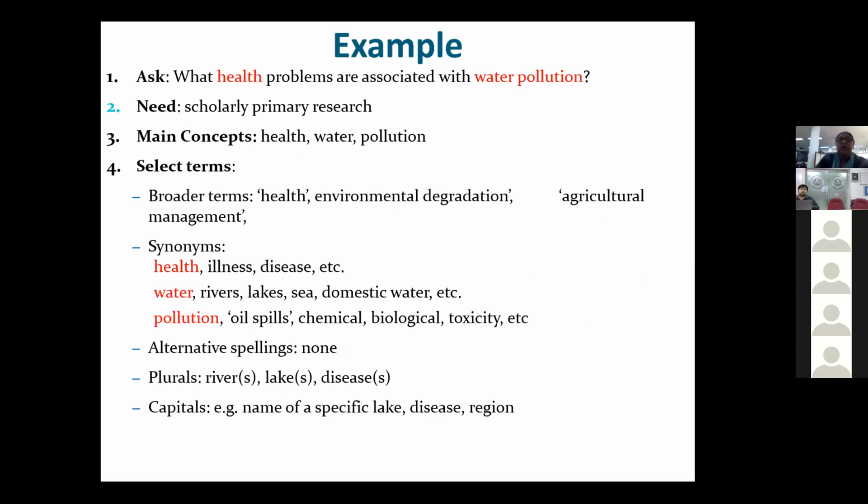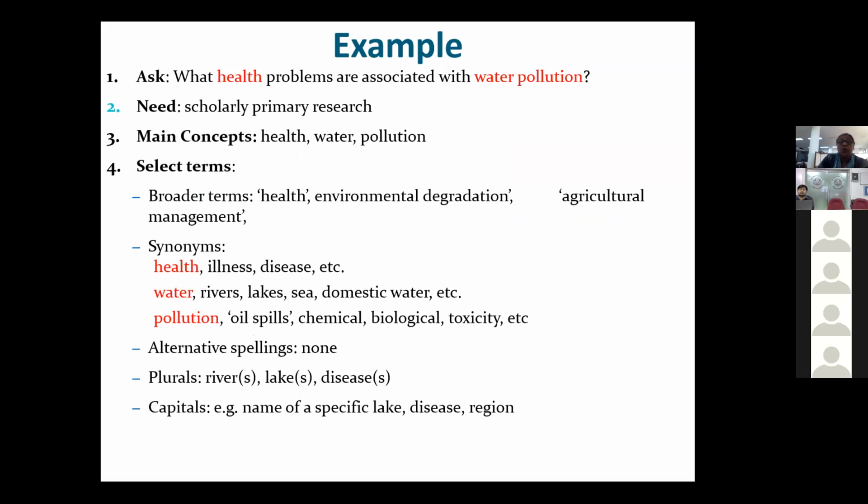To make things simpler for all of you, the example is to ask what health problems are associated with water pollution. So the concepts here are health and water pollution. Your need is scholarly primary research articles. The main concepts are health and water pollution. Select terms: health would be what health? Environmental degradation, agricultural management, and various other health issues. Synonyms for health would be illness, disease, etc. And